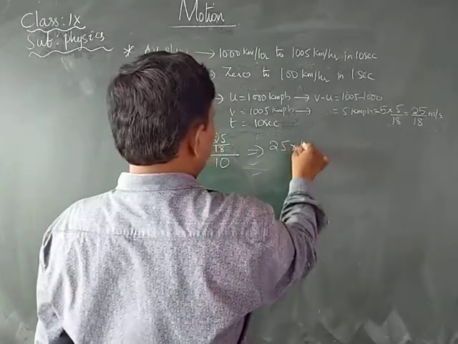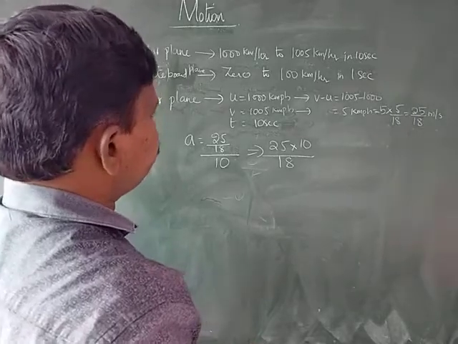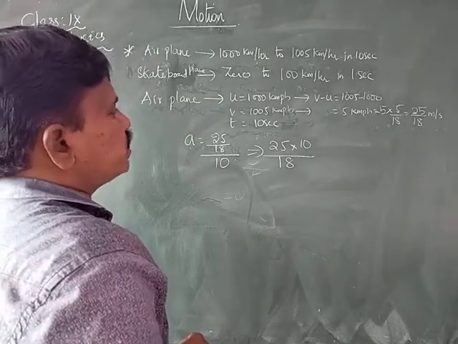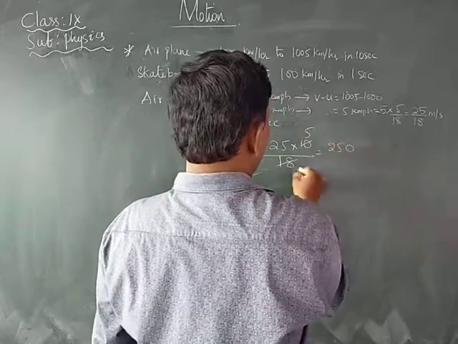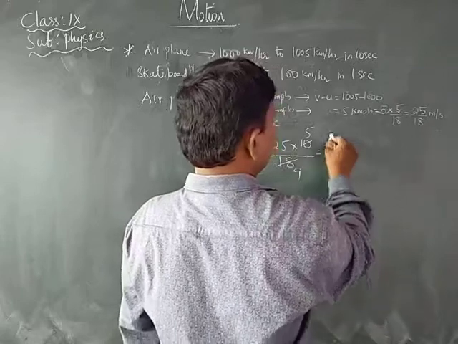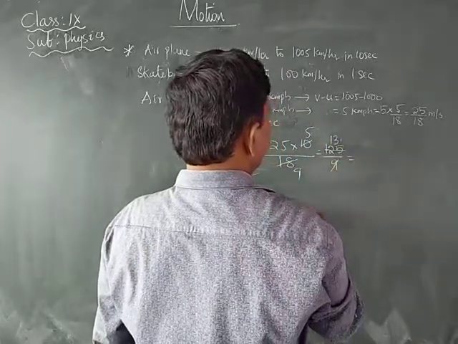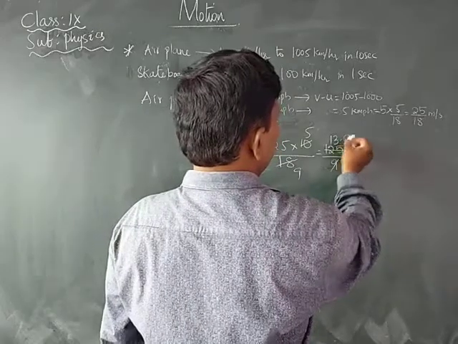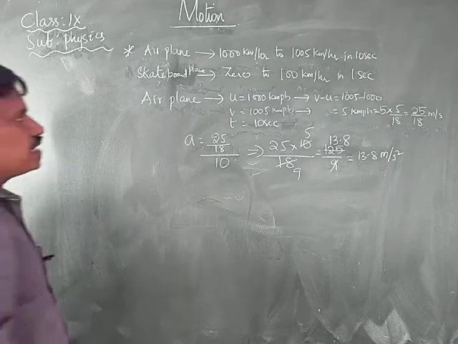Therefore, it is 25 by 18 into 10, that is 25 by 180, about 0.138 meters per second squared. 1005 minus 1000 is 5 kilometers per hour, and its conversion into meters per second is 25 by 18. The acceleration of the airplane is about 0.138 meters per second squared.